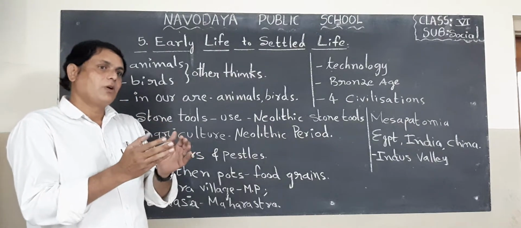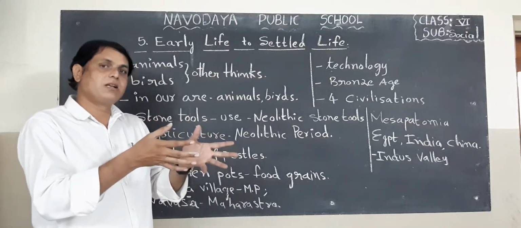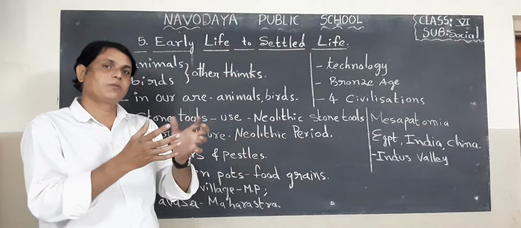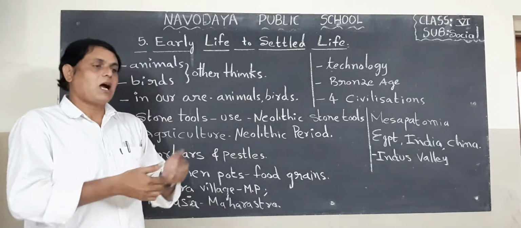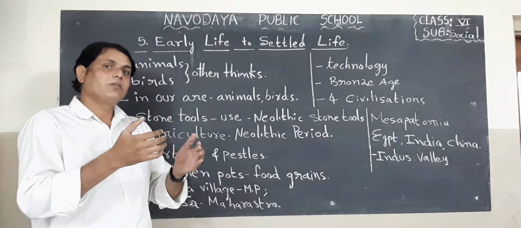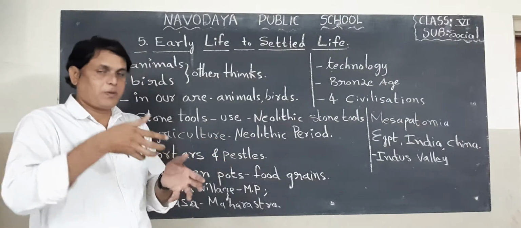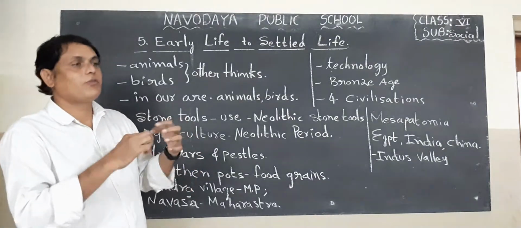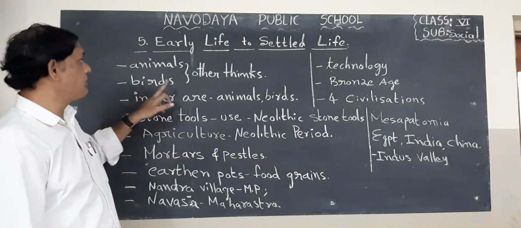After we rear these animals, we use them for our purposes. For example, to carry the cart, we use bullocks, that means oxen. And we are also cultivating land with the help of these oxen. We fix one plough, that means ploughing. Next, bringing the food grains from the fields. We are using all these things. Next, birds also.